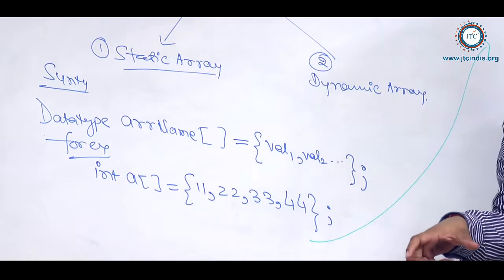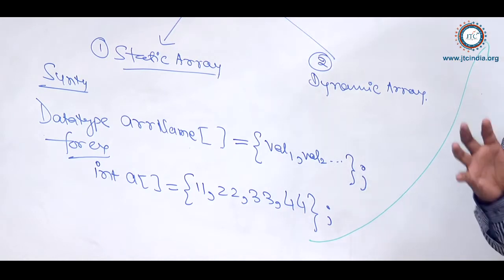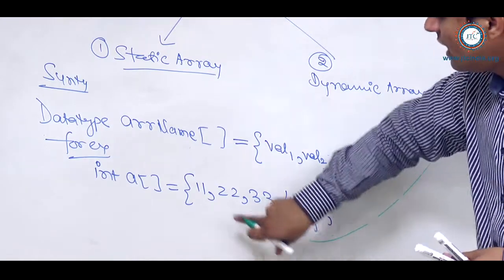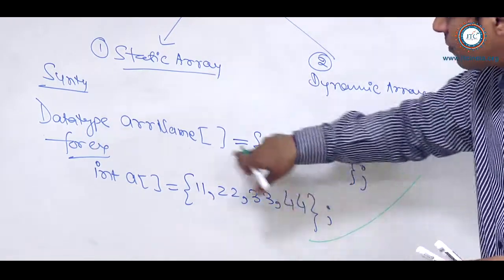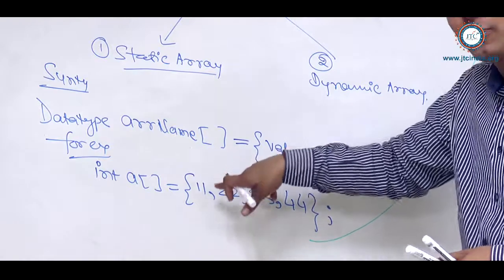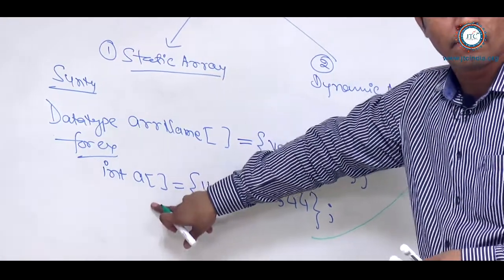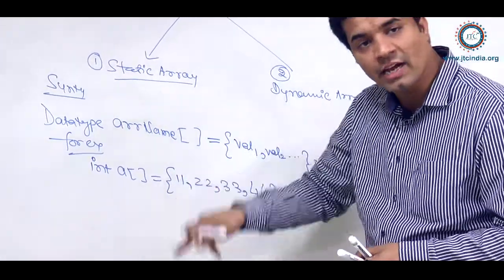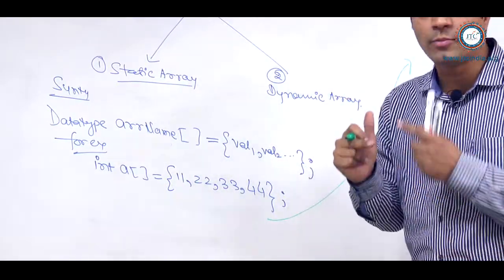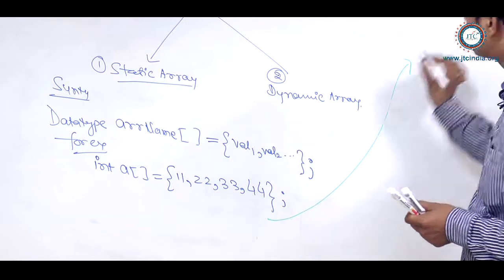As I told you, an array is an object, and an object is a memory location which contains some information. We will come to that. According to the number of elements you provide at the time of declaration of the array, that will be the length of the array, and the length of the array is static in nature. Once it is declared, it cannot be increased or decreased. Now I'll draw the memory representation of this.